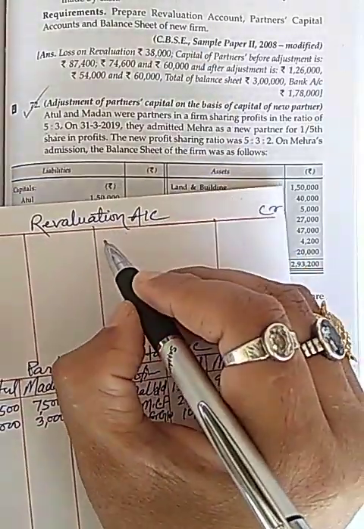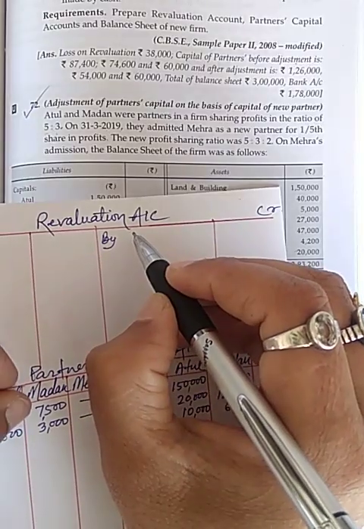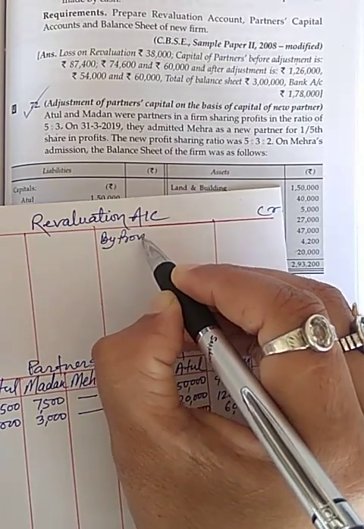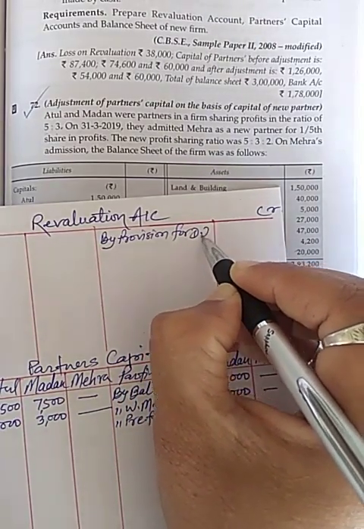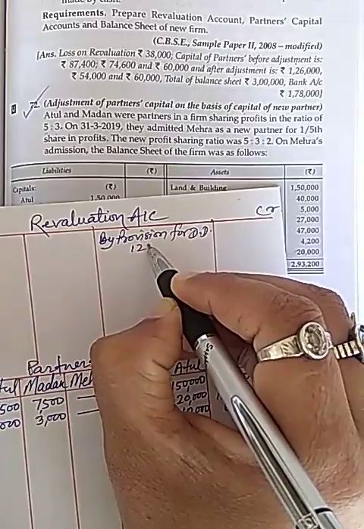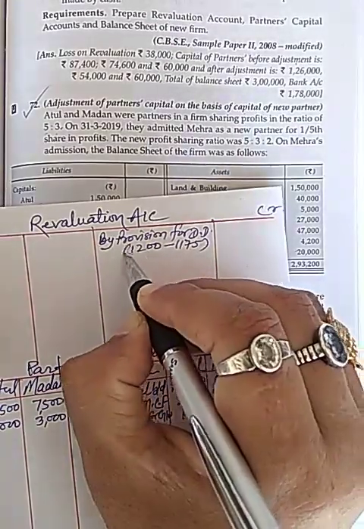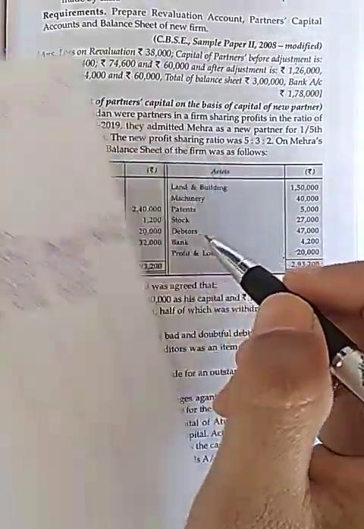So I will write in credit side of revaluation account, provision for doubtful debt, it will be 1200 minus 1175, it will be 25 rupees.